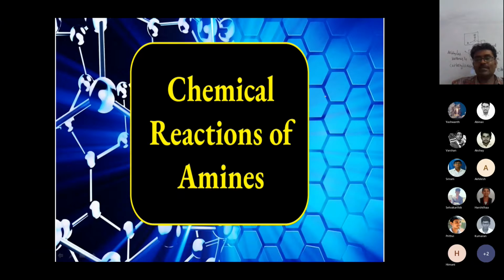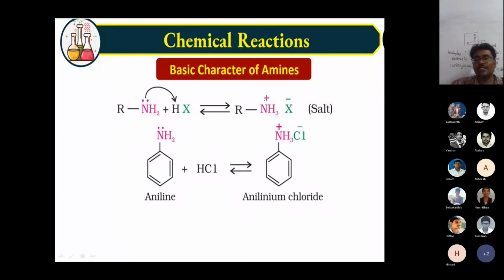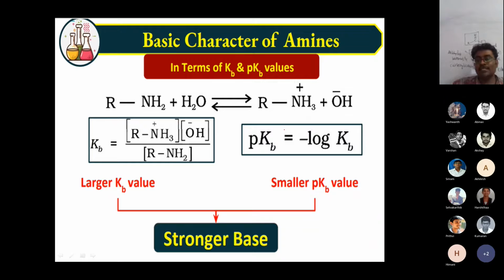Let's see the chemical reactions of amines. I know very well that amines are basic in nature. They react with acids and form a salt. Both aliphatic and aromatic amines show the same kind of chemical change. It confirms the basic nature of the amines. If it were not basic, you couldn't see the salt. You can judge the basic strength of amines using Kb and pKb.